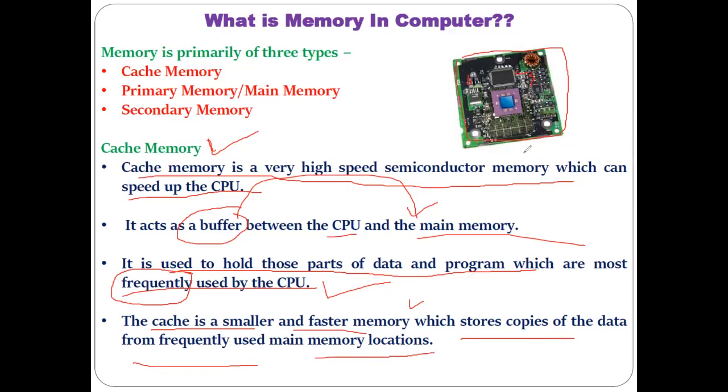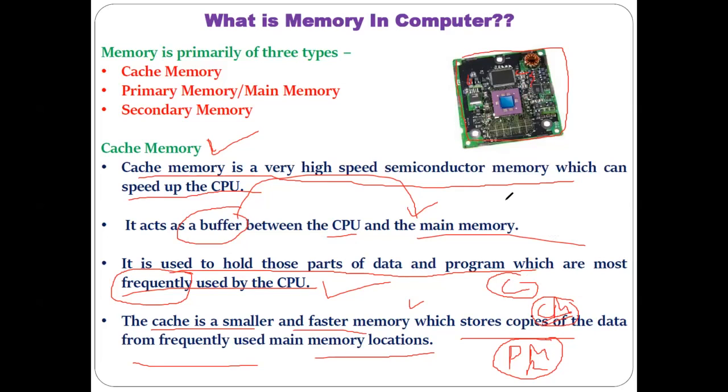As you know, whenever the CPU has to process some information, that particular information or data has to be brought into the primary memory first, onto the RAM first, and then the CPU accesses it from the RAM and processes it. But in between the CPU and the primary memory, the RAM, there is this cache memory. And what does cache memory store? It stores information, data or website links which are accessed a number of times. Understood? And what is the importance of storing it in the cache memory?